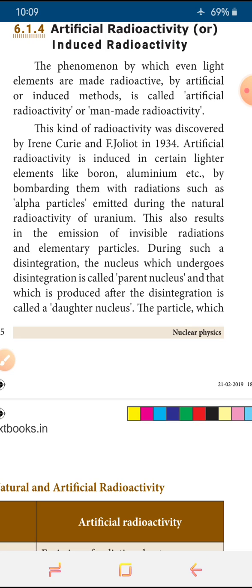Since we are inducing it, this is called artificial radioactivity, also called induced radioactivity.